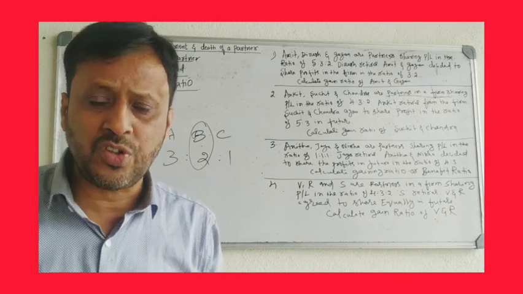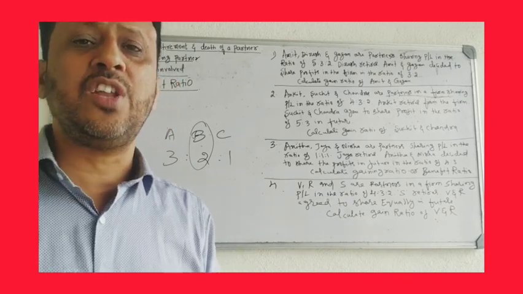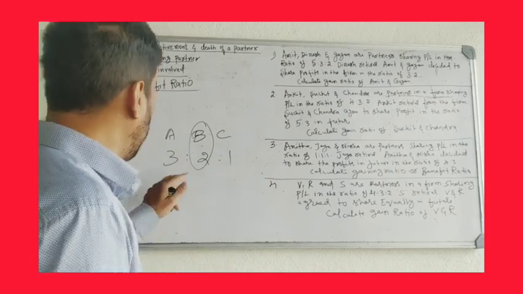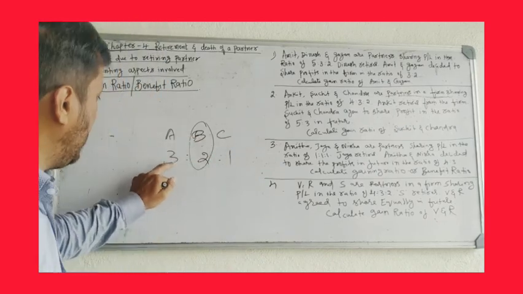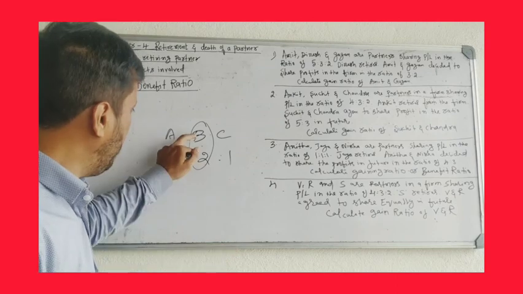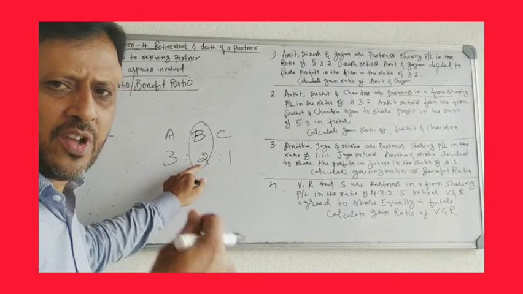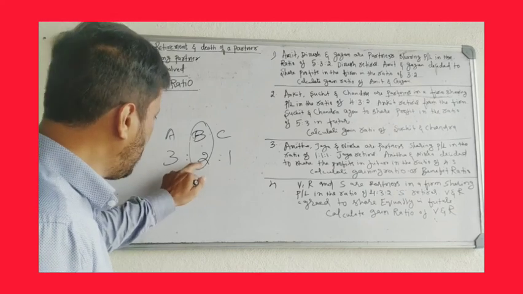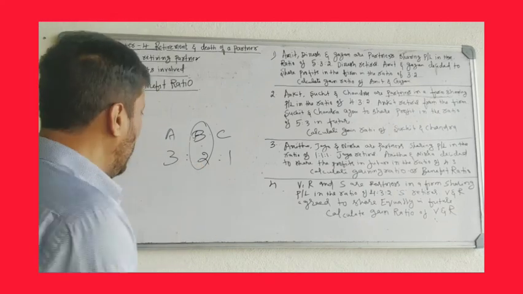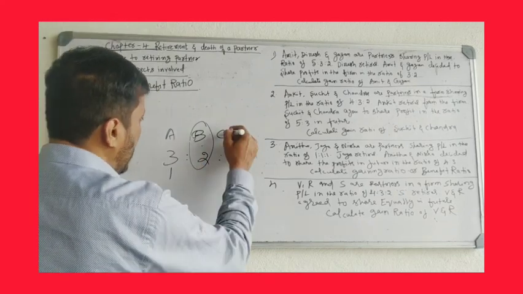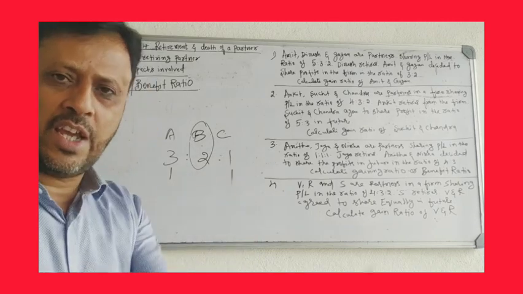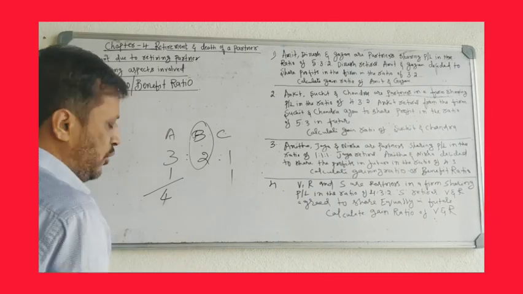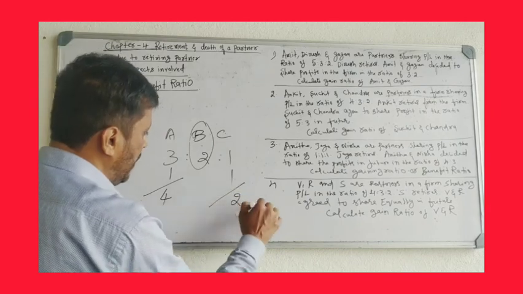How much share they gain, that share is called the gain ratio. So suppose A, B, C are partners, then the ratio is 3:2:1. B is the retiring partner. He leaves his share of profit in the firm, so this share is gained by A and C. Suppose A gains 1 and C gains 1. Then A's new ratio is 4 and C's new ratio is 4.